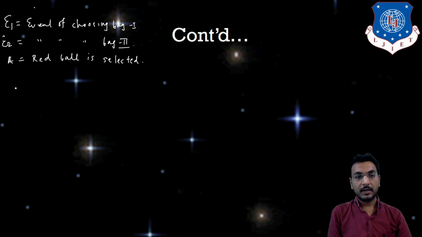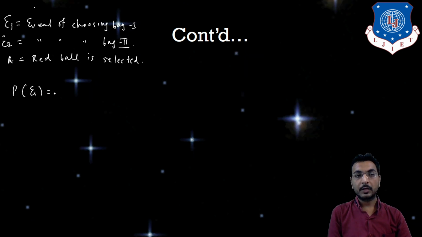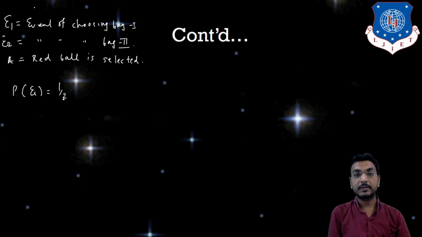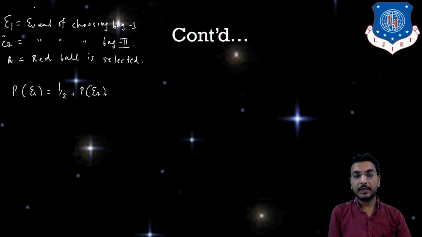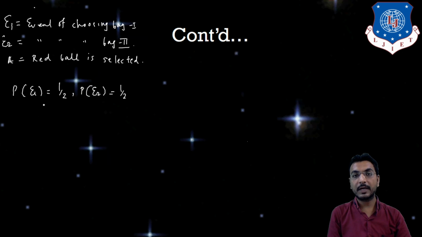Now, what will be the probability P of E1? The probability of choosing bag 1 is 1 by 2, because we are having only 2 bags right now. What will be the probability P of E2 of choosing bag 2? That will also be 1 by 2, because in total we are having 2 bags only.